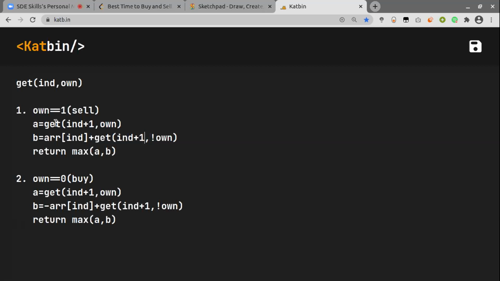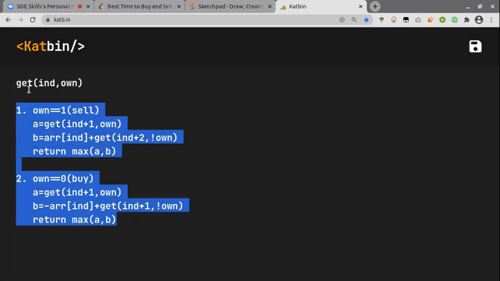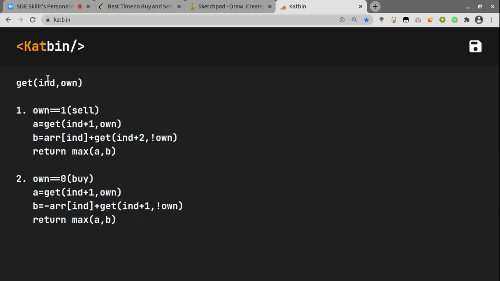Yeah, whenever I sell something, then I can change this to 2 because 1 day will be occupied for the cool down period. Yeah, that's why 2 should be there. So here I can include 2 because after I sell something, I have a 1 day cooldown period. So I can just skip the next adjacent day. I can go to index plus 2. So only these 2 cases are there.